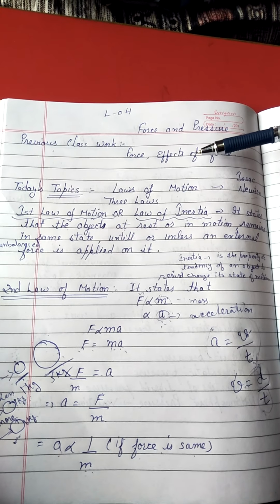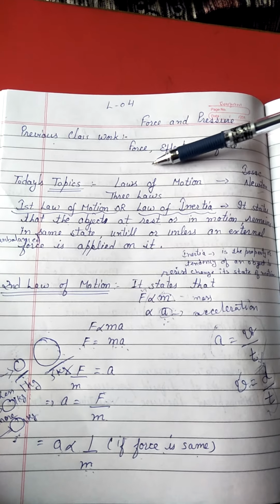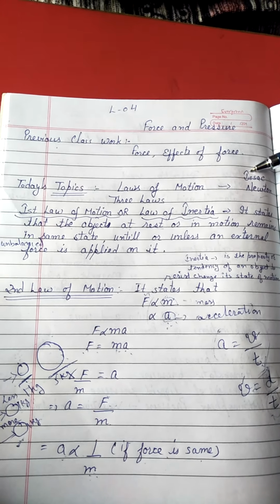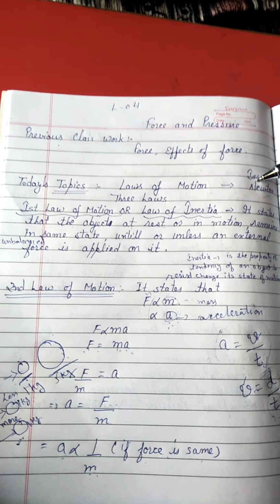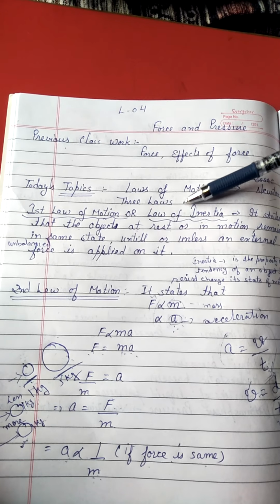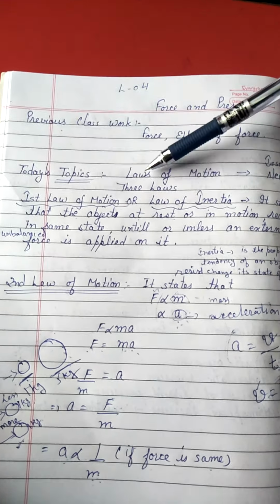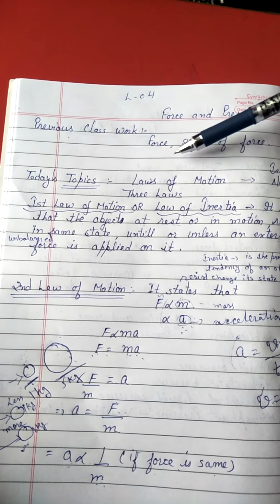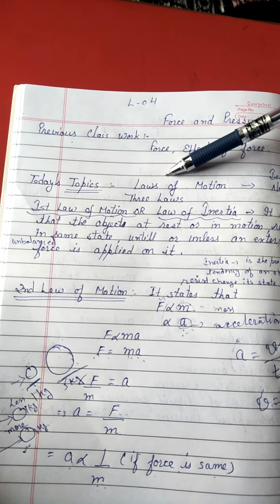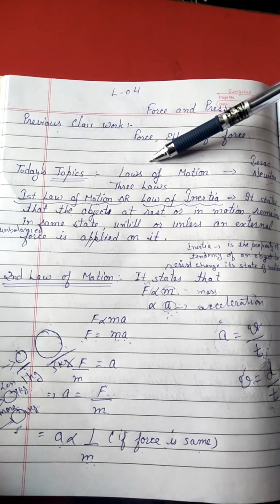Now today we will discuss an important topic related to the motion of objects, that is the laws of motion. These laws of motion were given by a scientist, Isaac Newton. Isaac Newton gave three laws, and these three laws are used to study the motion of different objects. Laws means rules, and these rules are applicable on all the objects which are in motion in this universe.